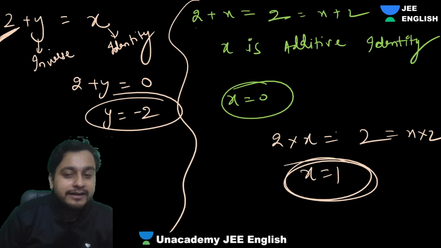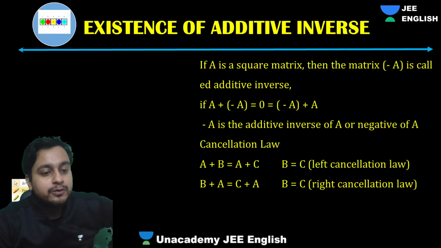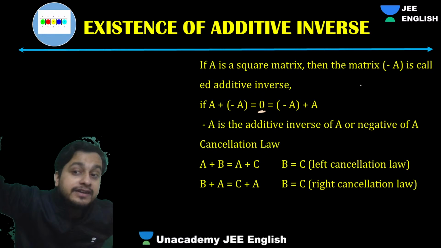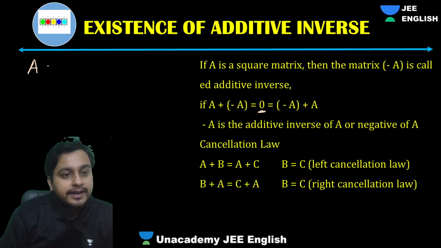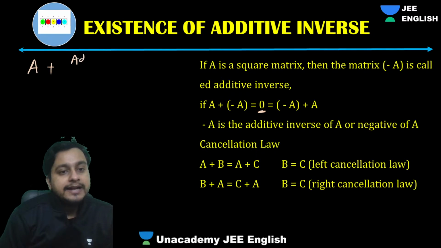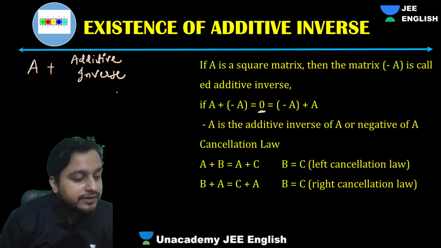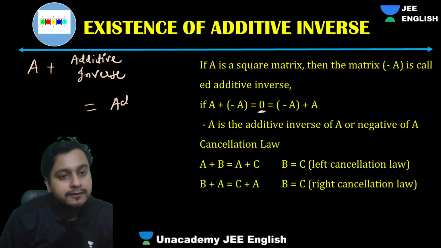Additive inverse of any matrix will be what? Tell me. What should we add to get the null matrix? Why are we equating it to 0? Because 0 is the additive identity. So we are looking at A plus additive inverse, and that should give us what, guys? Additive identity. Are you getting my point?